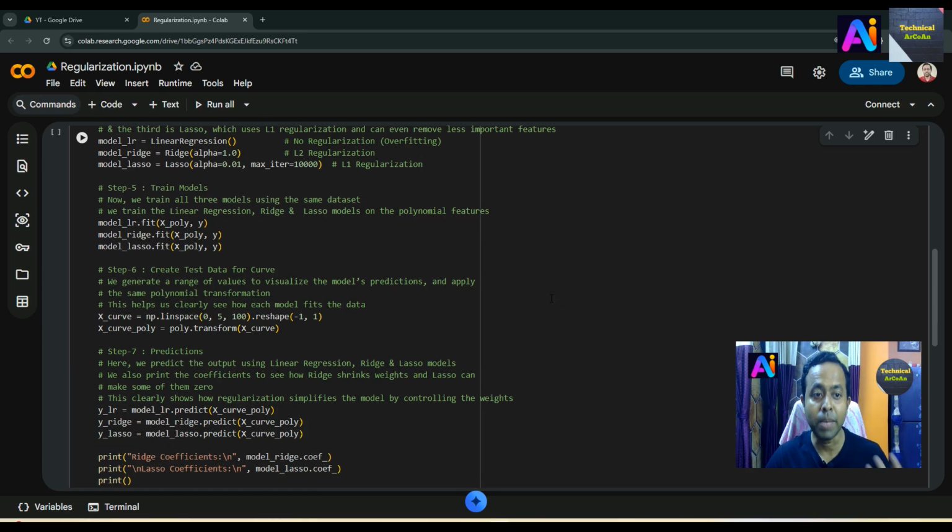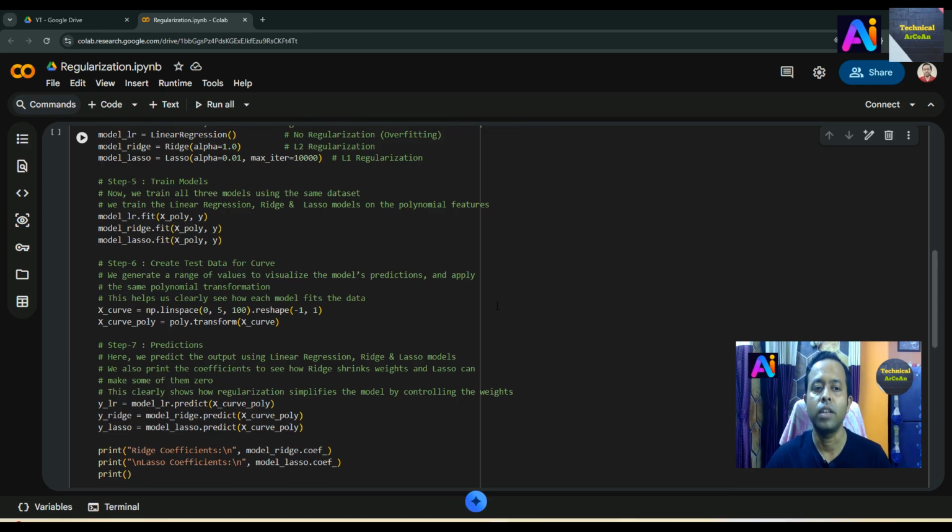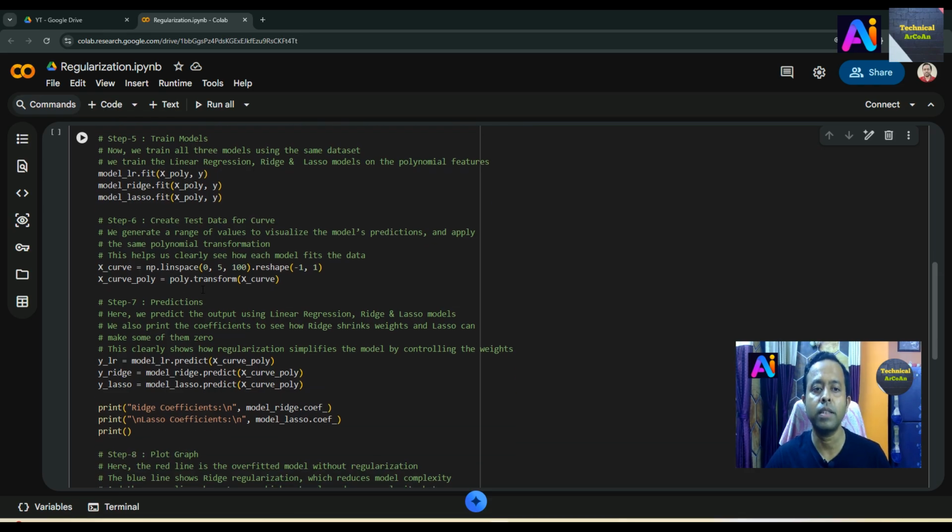Okay, now step 6 is create test data for the curve. So we generate a range of values to visualize the model's predictions and apply the same polynomial transformation, and this helps us clearly see how each model fits the data. So in that case we use here linspace, reshape, and transform, right?